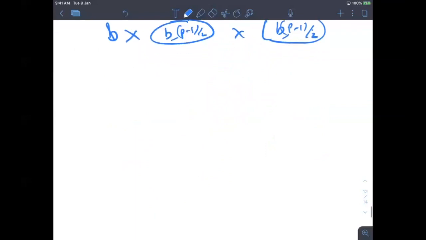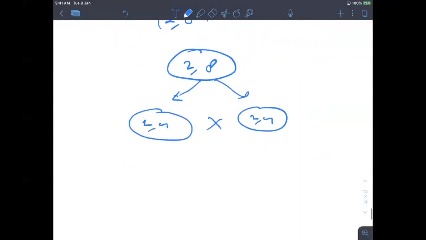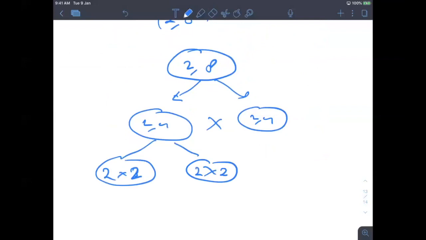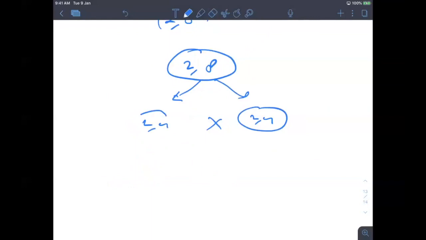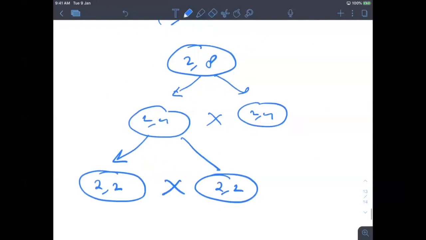Okay, now let's focus on that simple example, which is 2 to the power 8. So initially I come at 2 to the power 8. Now I will call two numbers, 2 to the power 4 into 2 to the power 4, and then 2 to the power 2 into 2 to the power 2. So we have come till here, 2 to the power 4. To calculate 2 to the power 4, it is 2 squared, 2 squared again, 2 to the power 2, 2 to the power 2. So this I can write like this.